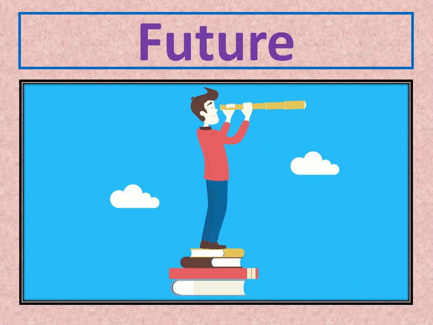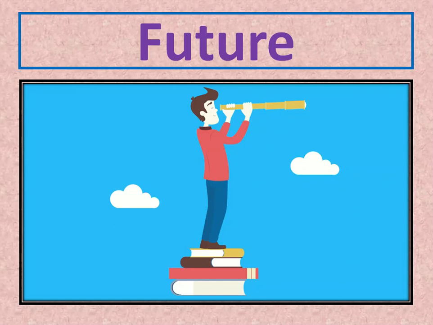let's move to the second part of our lesson, future. Future. Look at this guy. He is looking away to see what is coming, what will happen. Allah subhanahu wa ta'ala knows what will happen tomorrow. We don't know. But we can predict.